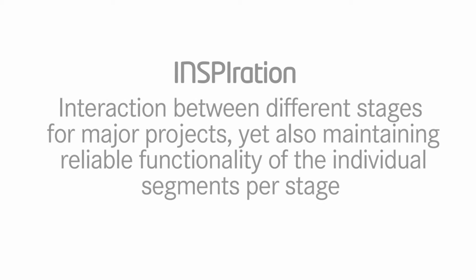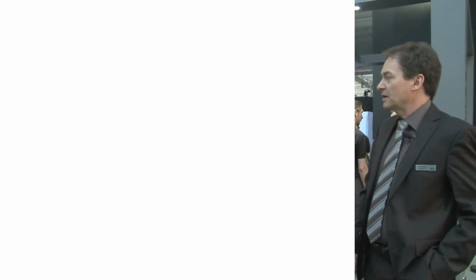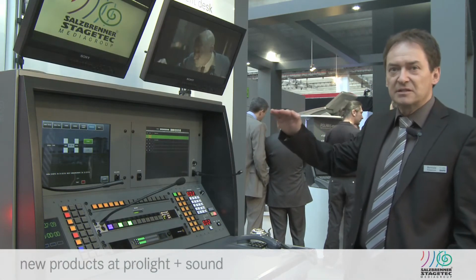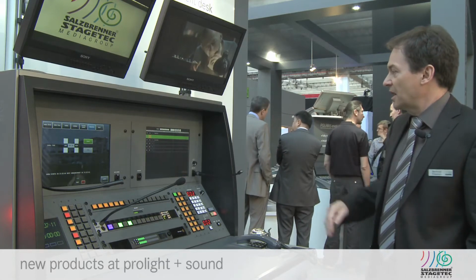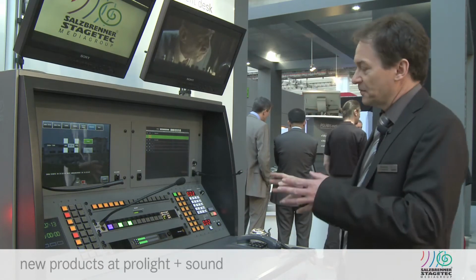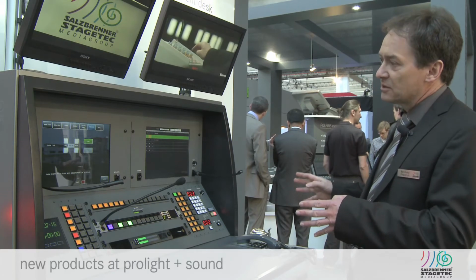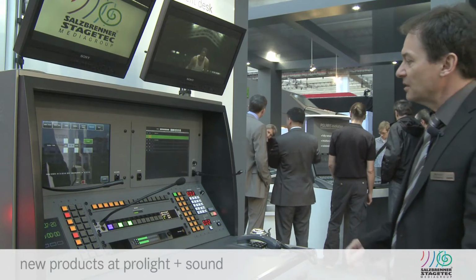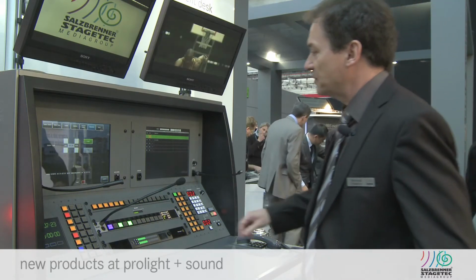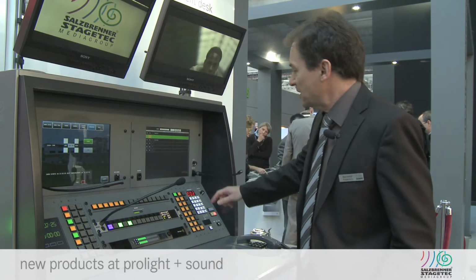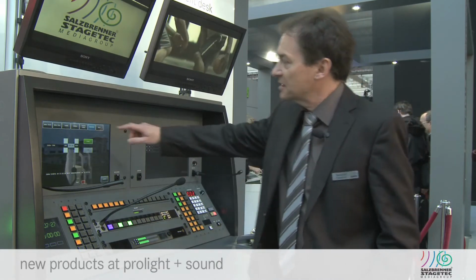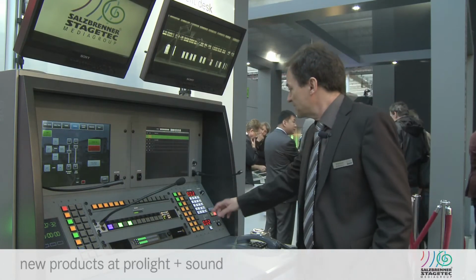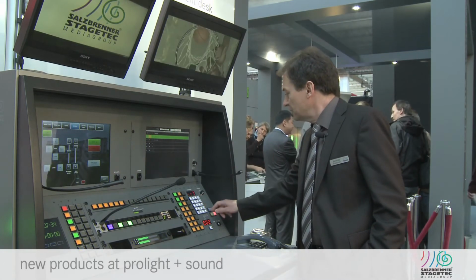At the right-hand side we have another screen, and this one is for show control. So here we can set several tasks for the show, and each task can have several settings of the console or several settings of the whole system. For example, cue lights can be switched on, paging zones can be chosen, a camera setting can be done, and this can be stored to a cue number.